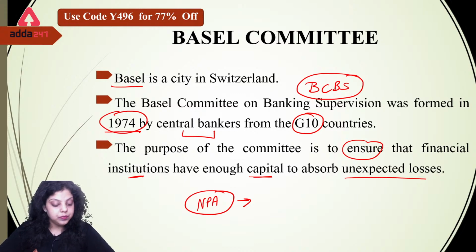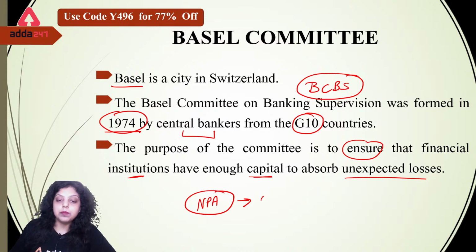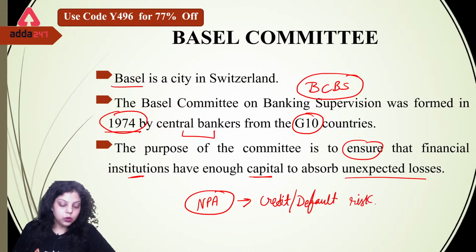Now NPA creates a type of risk that is known as credit risk. So due to NPA, we are facing credit risk and default risk in the banking sector. Okay, credit risk and default risk. When the borrower of a bank is not able to repay or is not repaying the loan to the bank, that is known as credit risk or default risk.